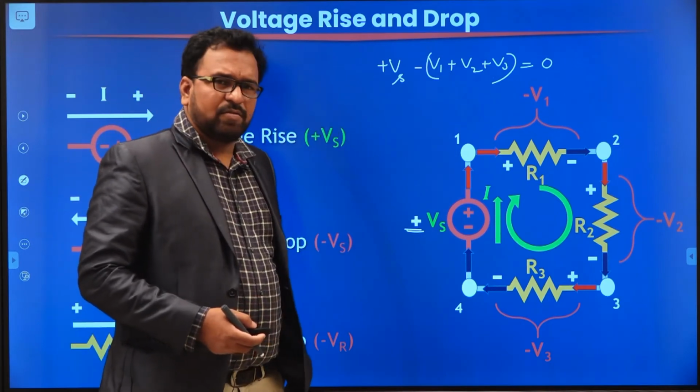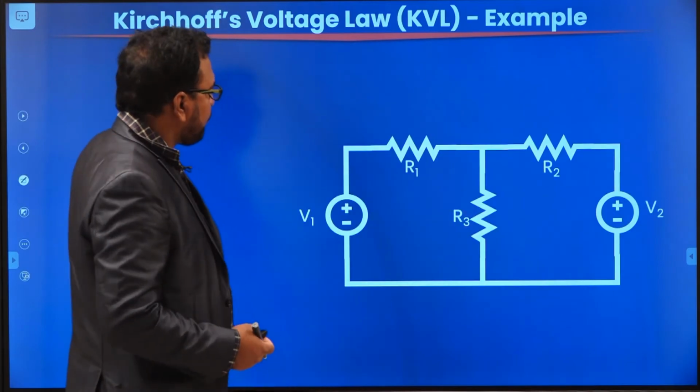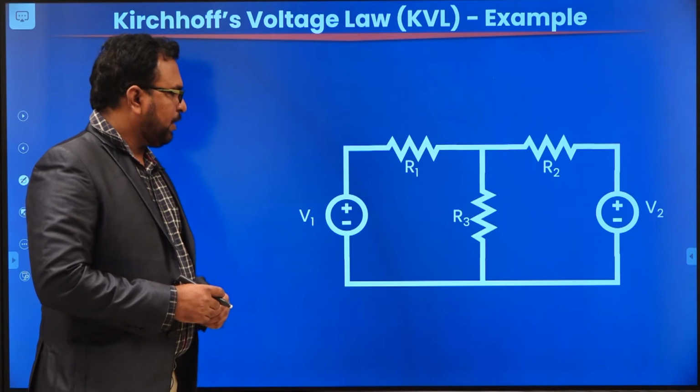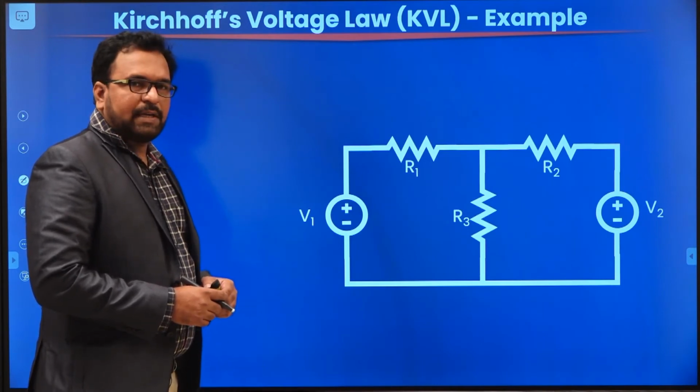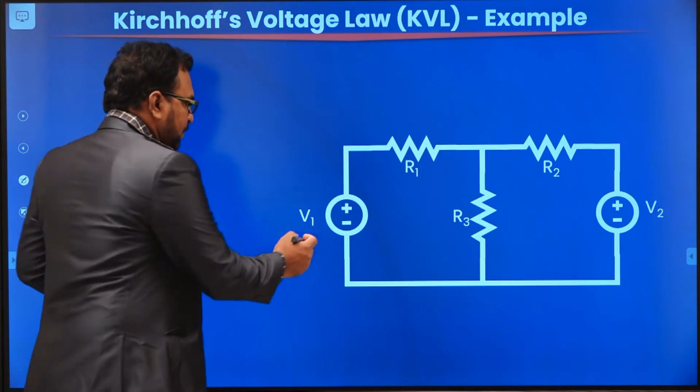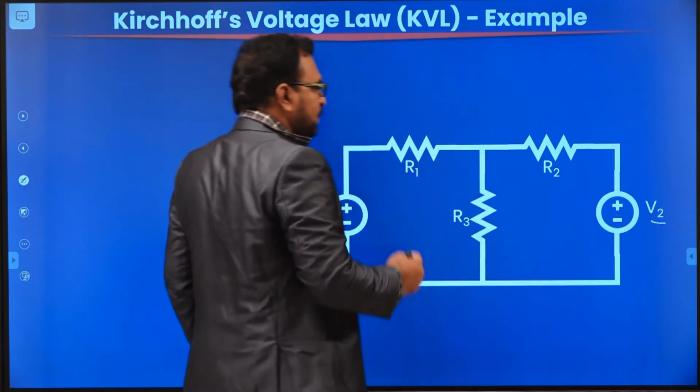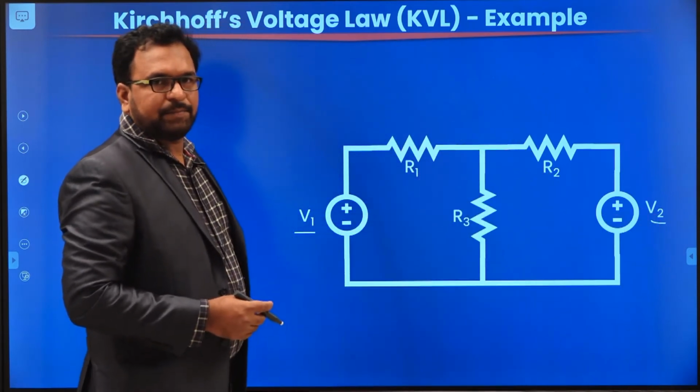Now let us do one example. I have considered a circuit like this. In this electrical circuit, there are two sources. The first one is V1, and the second source is V2. And there are three resistors connected.